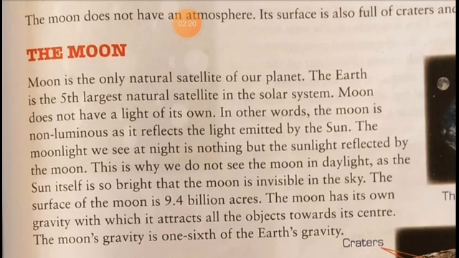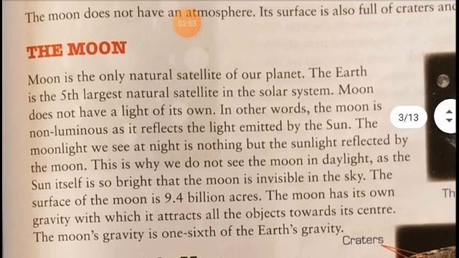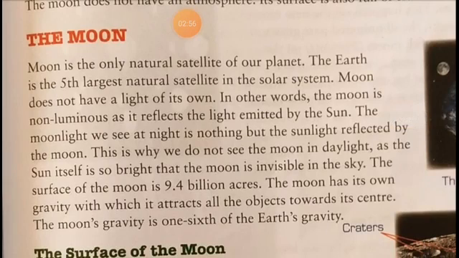That is why we don't see the moon in daylight, as the sun itself is so bright that the moon is invisible in the sky. In the light of the sun, the moon just disappears, because the sunlight is so strong that we are not able to see the moon. The surface area of the moon is 9.4 billion acres.